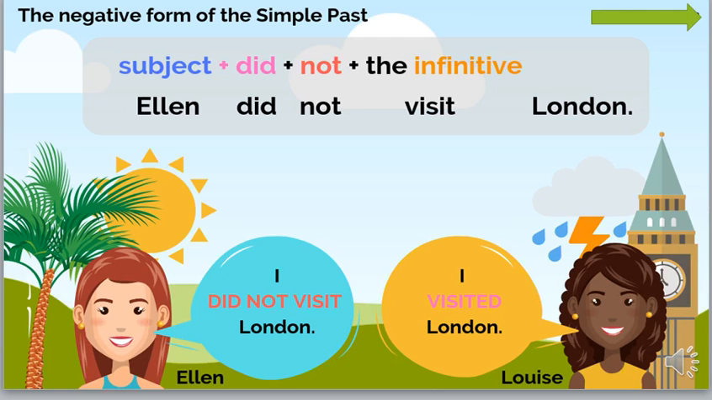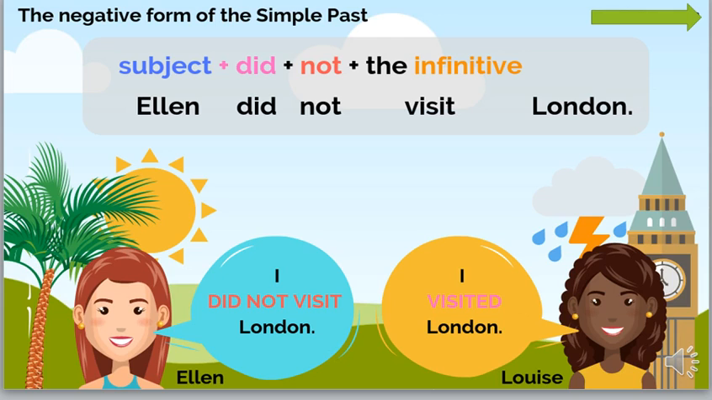Remember, we use did not or didn't to make the negative in the simple past tense. So it's the subject, the doer of the action, did not, plus the infinitive verb. What is the infinitive? Thank you, my dear students. Infinitive means the verb without any addition. Ellen did not visit London.